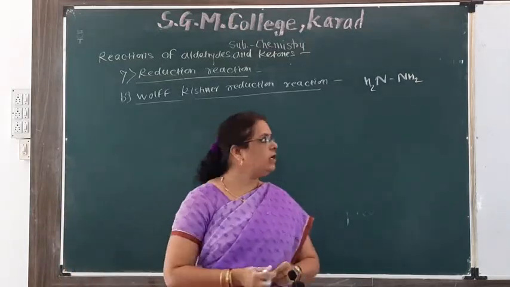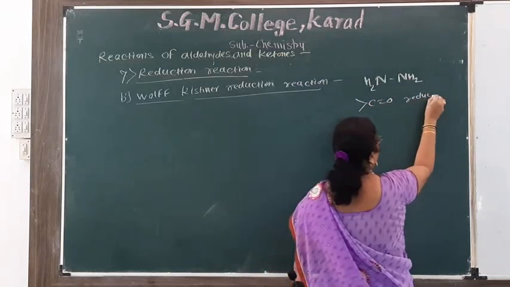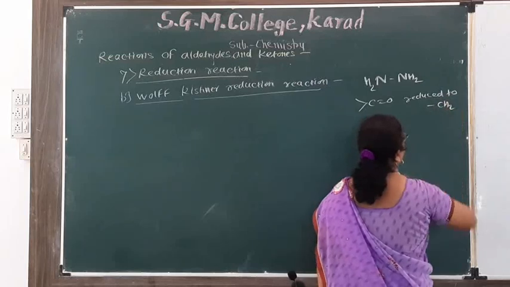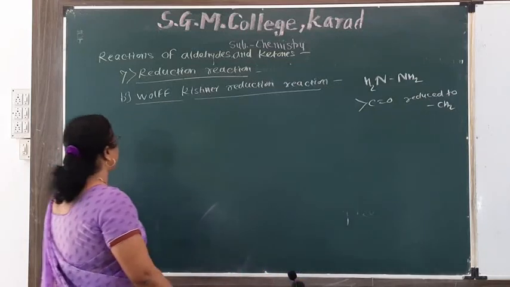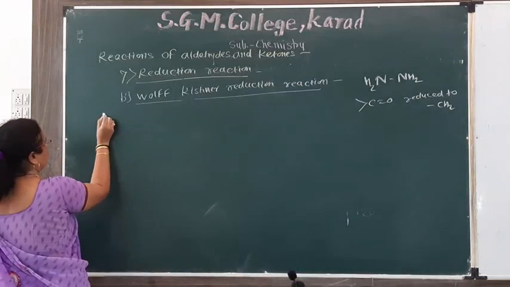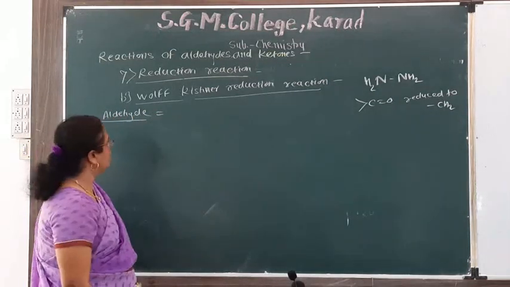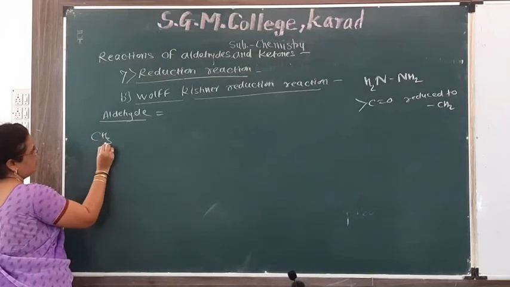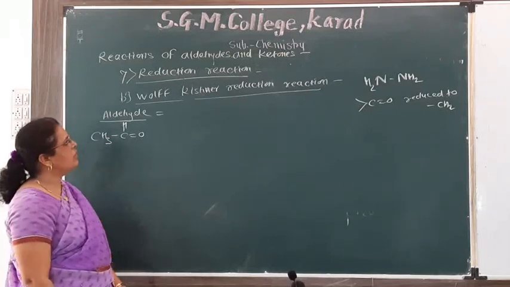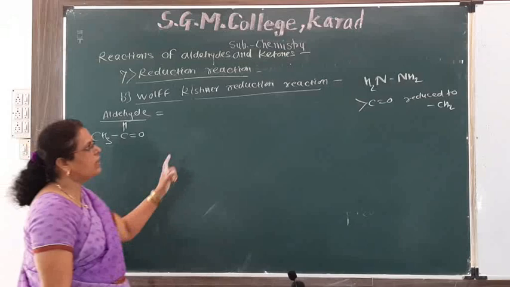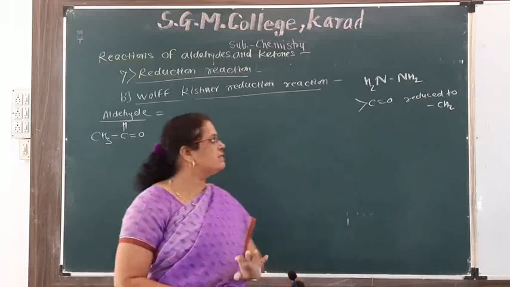Here also the carbonyl group is reduced to methylene group, that is CH2 group. For example, in case of aldehyde, for example acetaldehyde, CH3CH double bond O, that is acetaldehyde, on reduction with alkaline hydrazine in presence of ethylene glycol as a solvent.